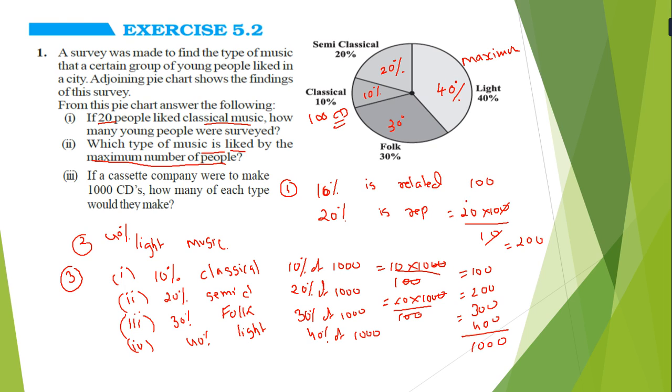So in exercise 5.2 it is a survey, by 2009 I think. Out of 100%, 10% relates to classical music, that is old age. Some are using 20% semi-classical, 30% folk, that is the people who are living in villages, and those who are living in cities are using light music. So that way we have completed this first sum. There are a total of 5 sums, and we have to complete all of them. Now we go for the second.